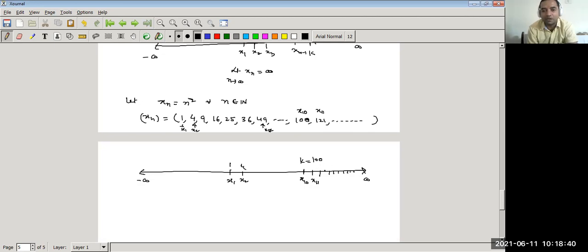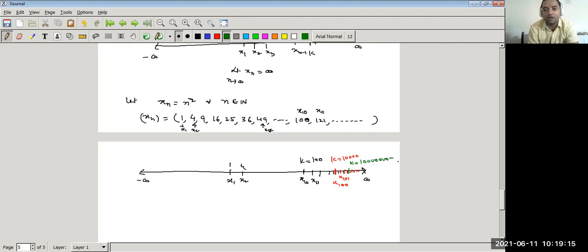If we take k equal to 10,000, then what happened? This is nothing but x100. So after the 100th term, x101 lies here, which is greater than k, and all the terms after 101 lie here. Now let us take k as large as possible, k equal to 10 crore.